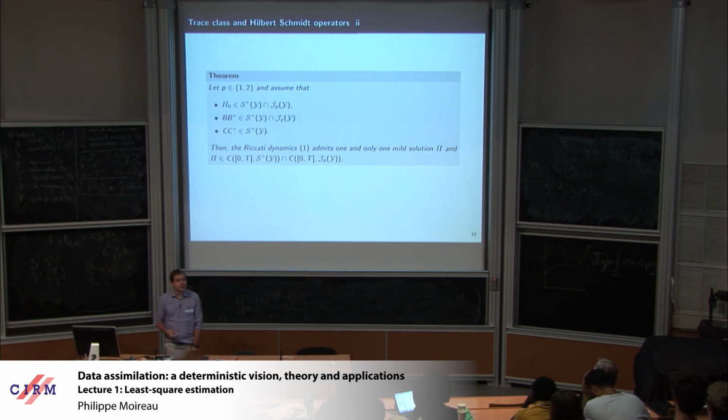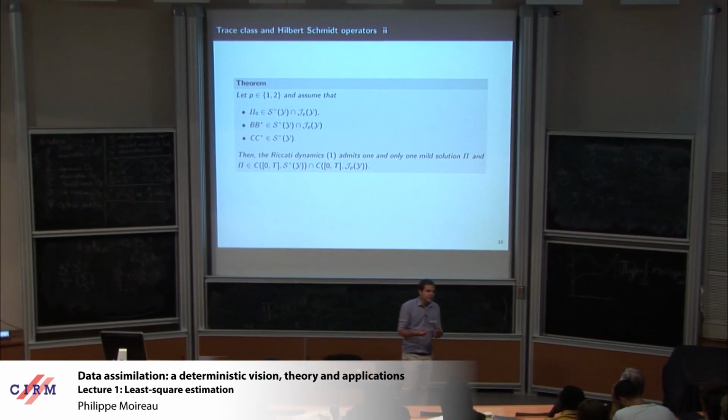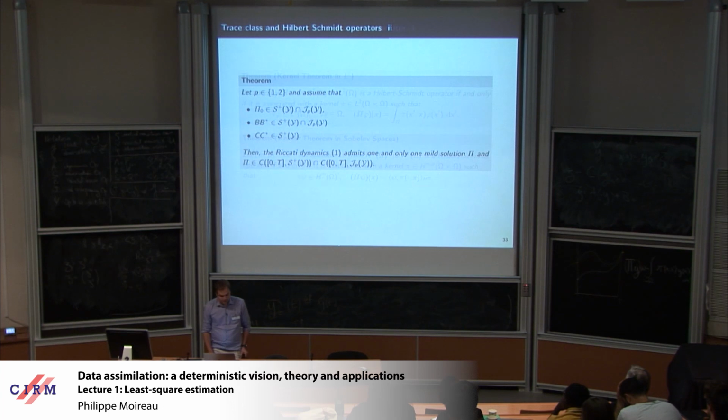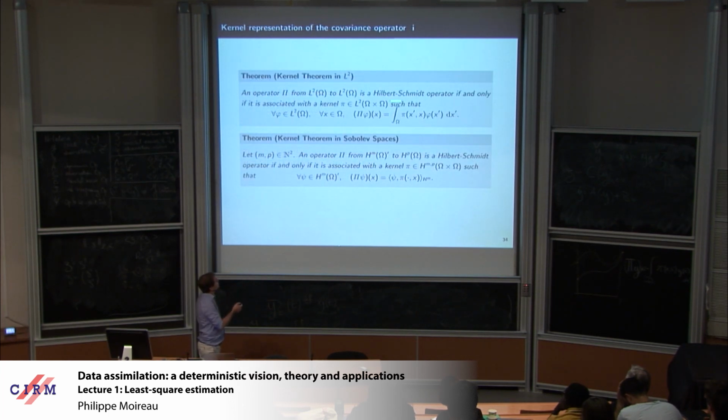Okay, so Hilbert-Schmidt is very nice because you have the kernel associated to that. So you have something that represents the operator on the physical space. Okay, let me show you. So basically, you can prove that you have a kernel. Actually, you can even prove that you have a kernel with additional regularity, because you can prove that actually pi comes from the dual, so you will have the possibility to derive the kernel. The kernel will be in H1 and something like that.